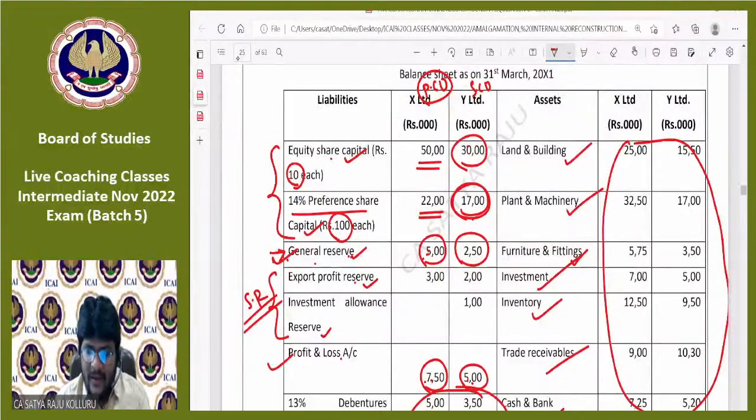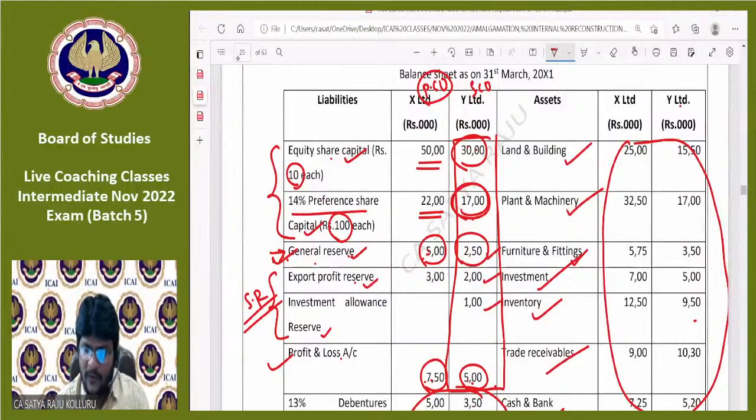This total will be the NAV. Or you can make it total of the assets minus total of the liabilities. In this case, what is the NAV of Y Limited, sir? 30 plus 17, 47. 47 plus 2.5 plus 2 plus 1.